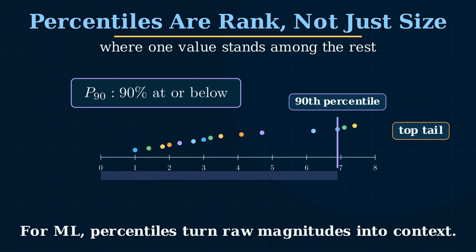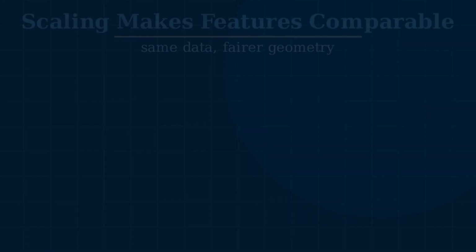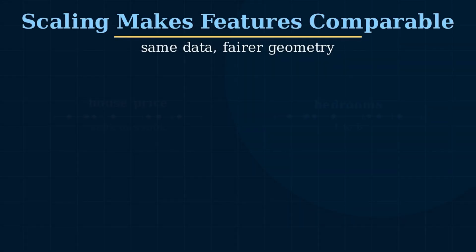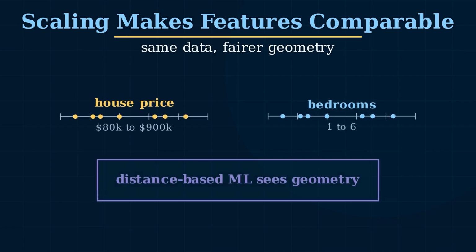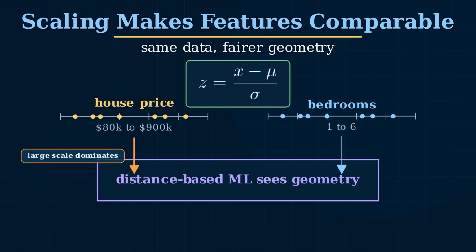For a model pipeline, a percentile can say this value is not just high, it is high relative to the training data. Machine learning models often see features as geometry. If one column is measured in thousands of dollars and another is counted from 1 to 6, the larger scale can dominate the distance. The z-score transform uses the mean and standard deviation.